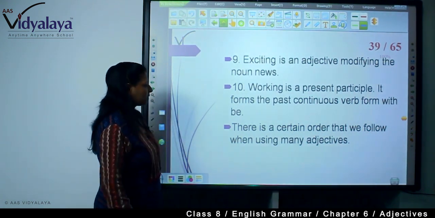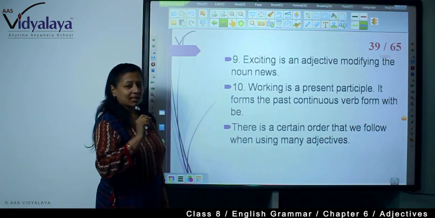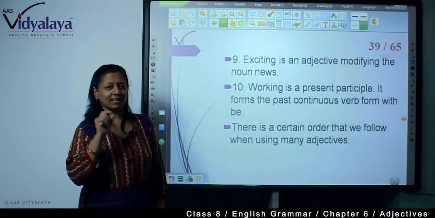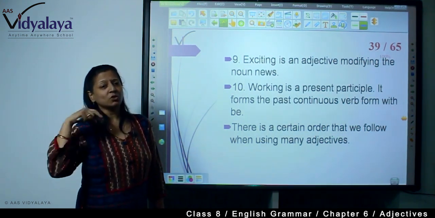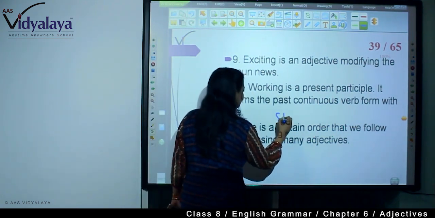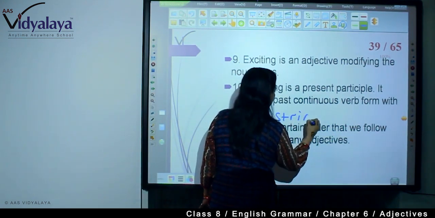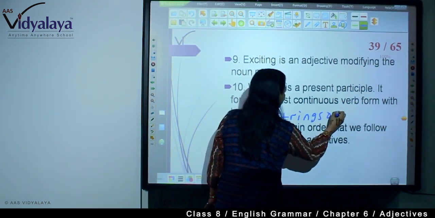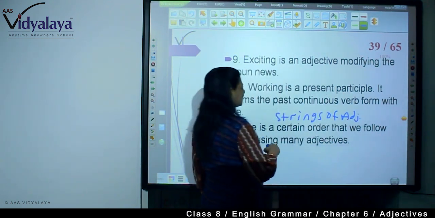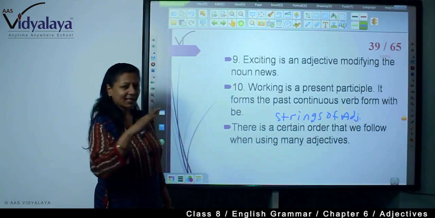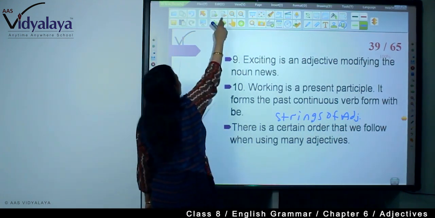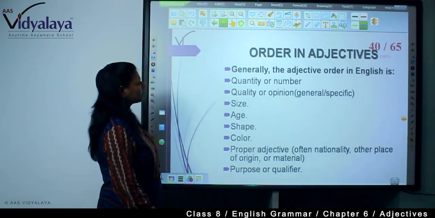This exercise is over. Now here comes another thing. There is a certain order in which we will have to write adjectives when we use many adjectives. So when there are strings of adjectives, that is, many adjectives we are using, there is a particular order we need to follow. What is that order of adjectives?